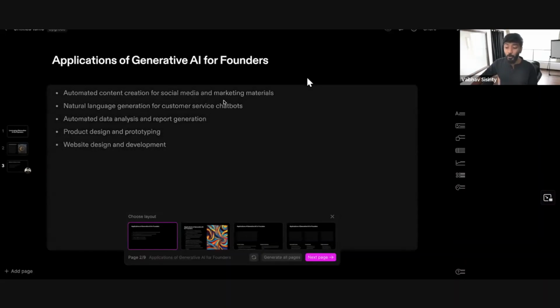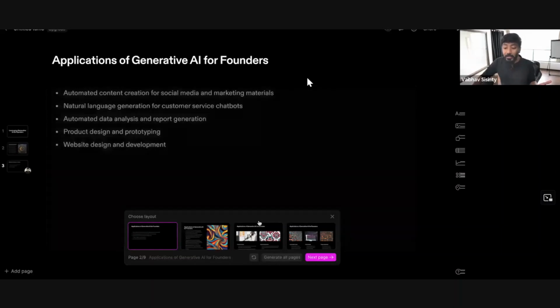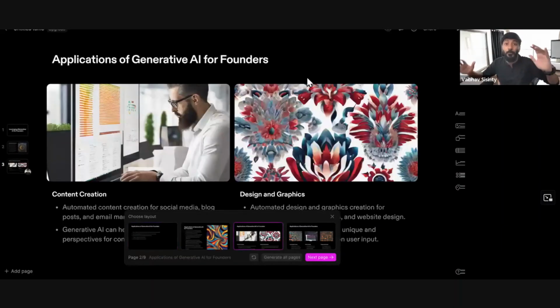And for all the people who are like, Vaibhav, I know what I want to put on the slides, how do I do that? You can do that as well. Instead of just writing a prompt, put all your notes into this tool, and it will convert all of them into slides as well. Drop a comment insane in the chat.